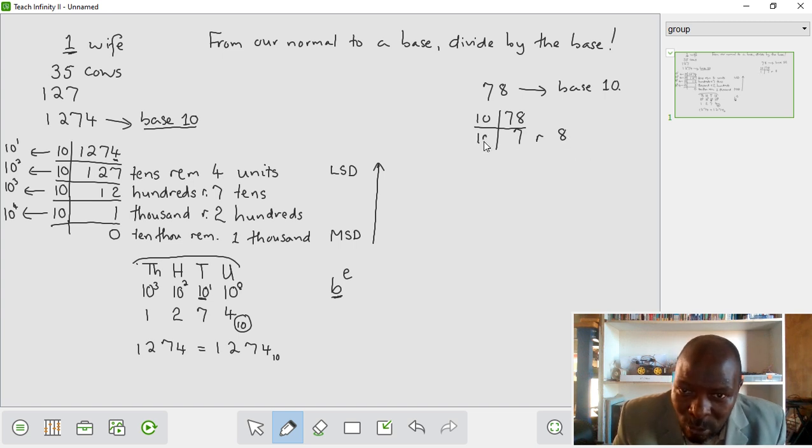We divide further, we know we're looking for hundreds, but we can't find hundreds because there's no 178. But let's just say we were looking among tens. We did not find any hundreds, so what remained was the tens we started with. So this is 7 tens. The tens are more significant than the what? Than the units. These are the units. So we write our number up, and as you can see, 78 is equal to, when we go to base 10, 78 did not change. It remained 78 in base 10.